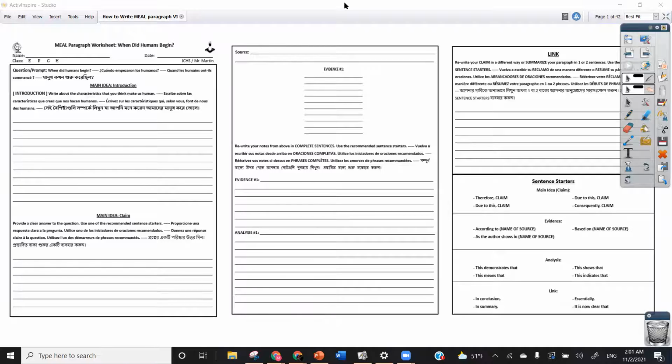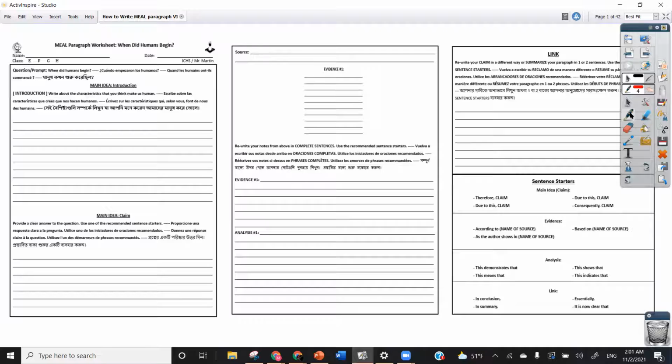I will be explaining to you how to write your meal paragraph that answers the question, when did humans begin? As you can see on the screen, we'll be discussing how to do all the major parts of the meal paragraph.